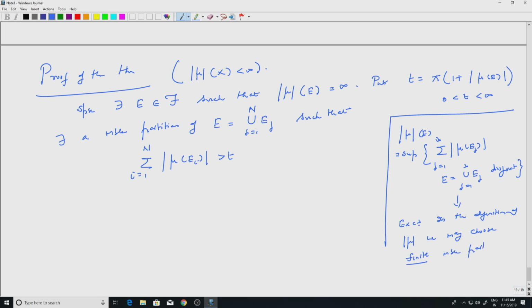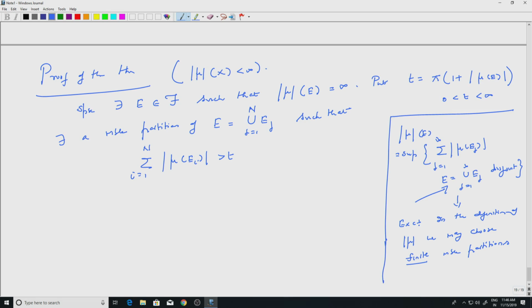Okay. So that means I do not need to write this as union j equal to 1 to infinity. I can go up to finitely many sets, and that will do, because any infinite sum, these are all finite quantities. So an infinite sum can be approximated by finite sums. Okay. So, that is the reason.